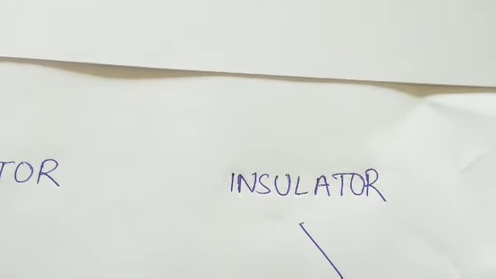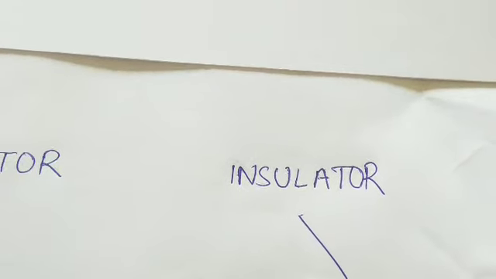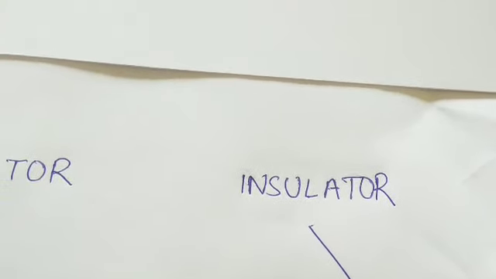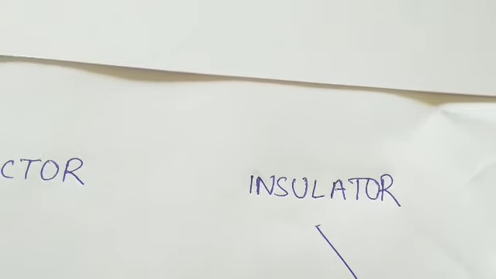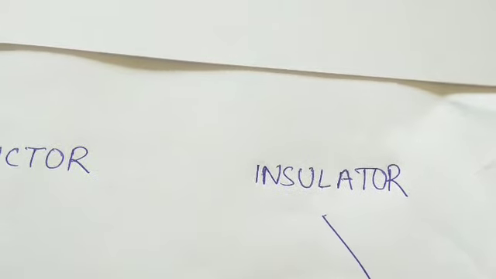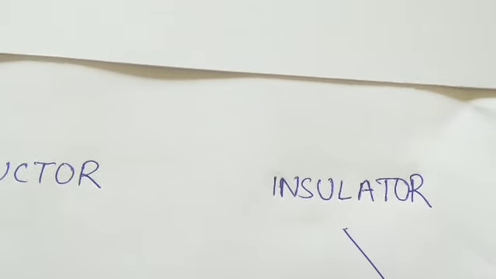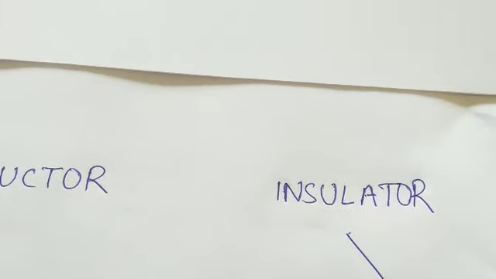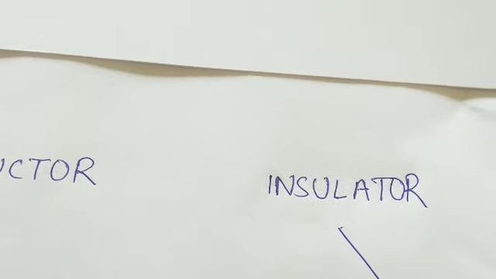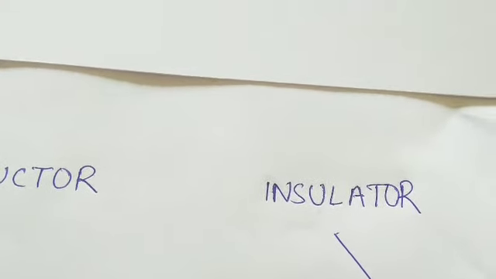It means even if you give temperature or energy to the material, it cannot transport the charge carriers. Examples of insulators are ceramics, wood, plastics, stone, and so on.